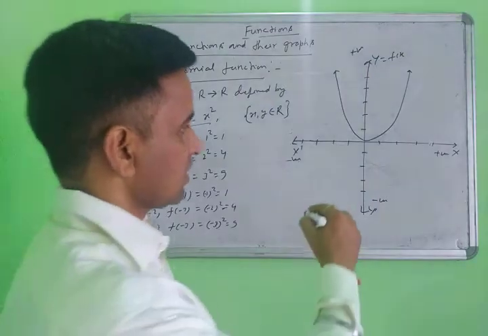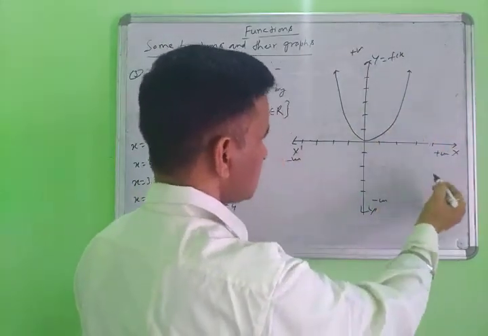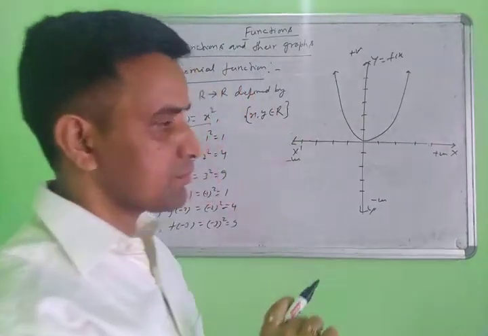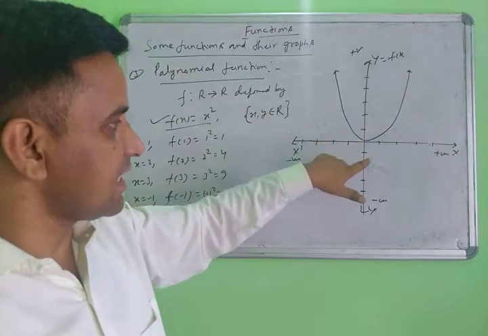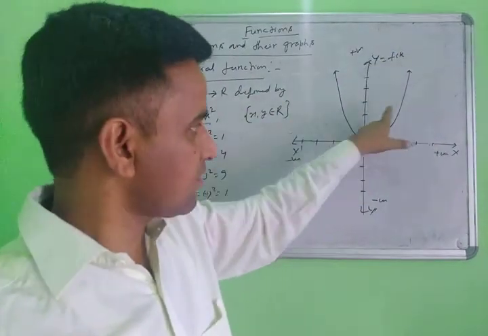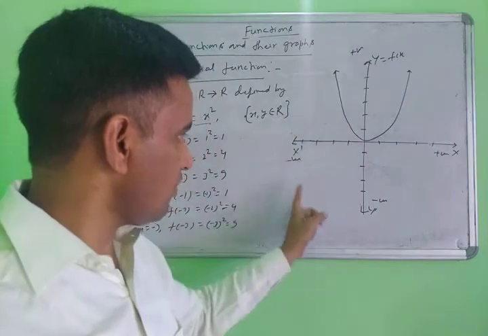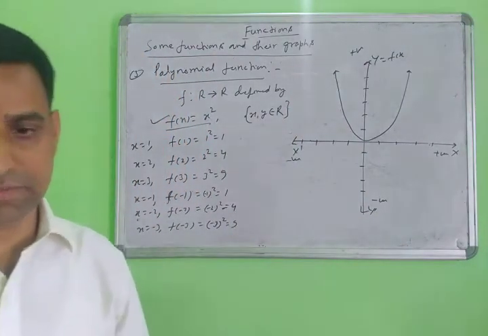Sometimes the curve is in this shape, downward, or in this shape, or in this way. The direction of the curve is not fixed here, the direction will change, but the curve is always in this form. Otherwise in this form, otherwise in this form. Yes, note it down. Then next.